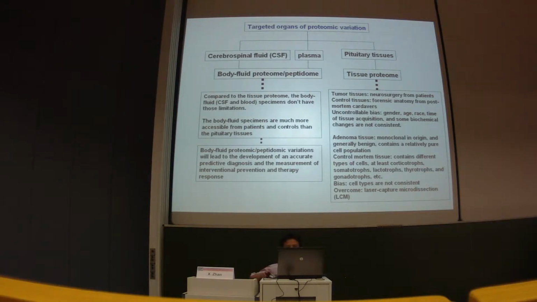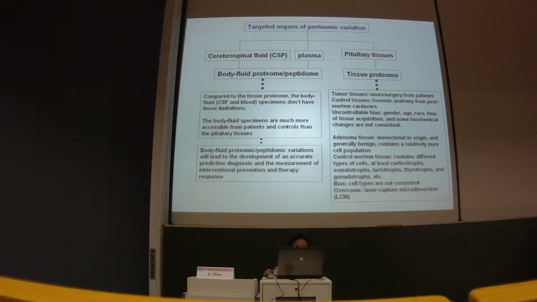Tissue proteomic. The tumor tissue is generally from the usual surgery from patient, but control from the post-mortem cadavers. If you compare the gender, age, race, and time, tissue population are not consistent between the tumor and the control. Also, the tumor tissue is monoclonally in origin and generally benign, contains the relatively pure cell population, but the control contains different types of cells. If you compare the cells, types are not consistent between tumor and the control. Laser capture